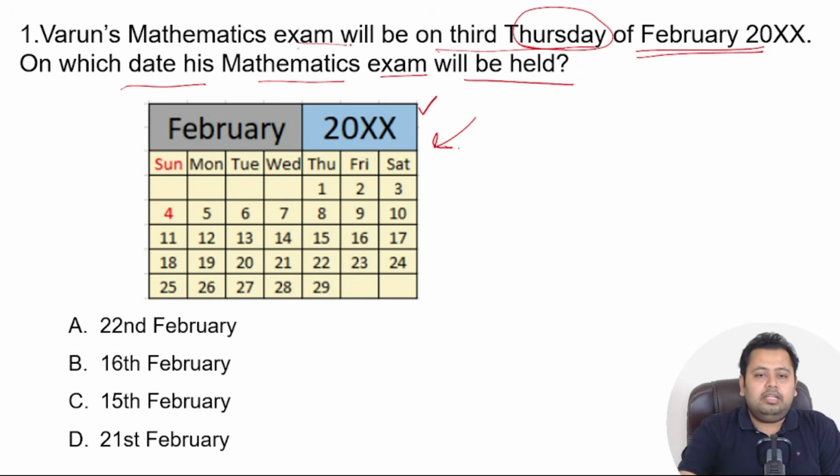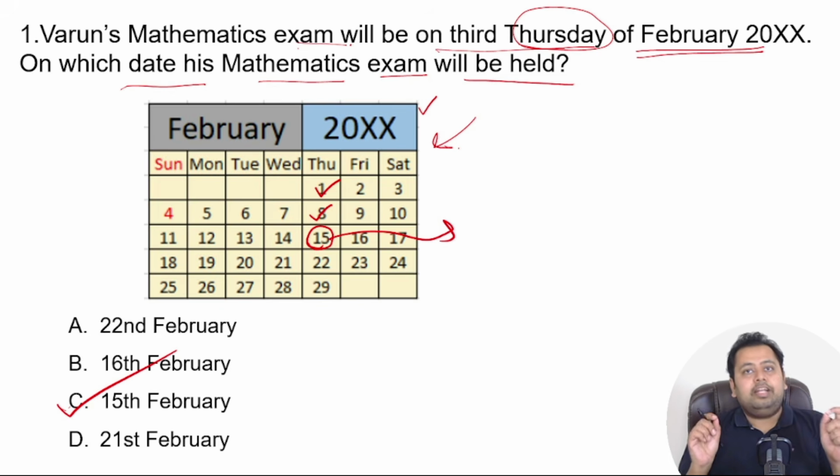Great. So the third Thursday of February 20XX, right? So this is the first Thursday, this is the second Thursday, and this is the third Thursday of February 20XX, which is nothing but 15th February. So the correct answer is C, 15th of February. If you have got it right, give yourself a star. And if you did not, don't worry, you learned something new today, right?